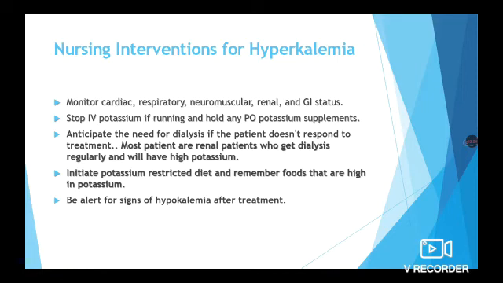The nursing interventions for hyperkalemia. The main role of a nurse is to monitor cardiac, respiratory, neuromuscular, renal and gastrointestinal status. Stop IV potassium if running and hold any oral potassium supplements. If hyperkalemia is noted, the IV potassium should be stopped immediately. Anticipate the need for dialysis if the patient doesn't respond to treatment. Most patients are renal patients who get dialysis regularly and will have high potassium.